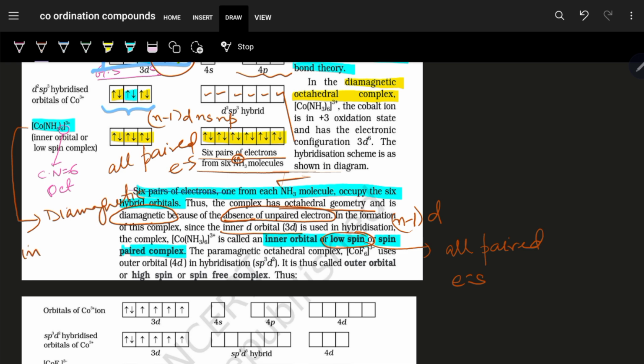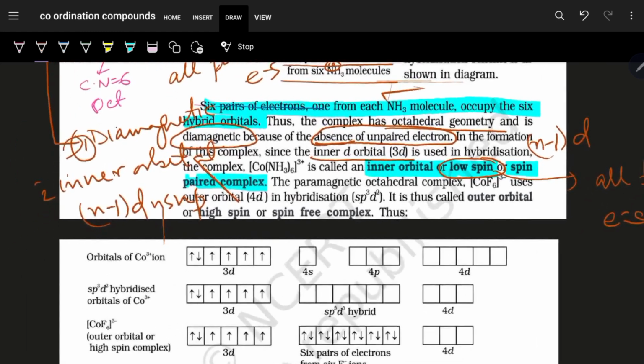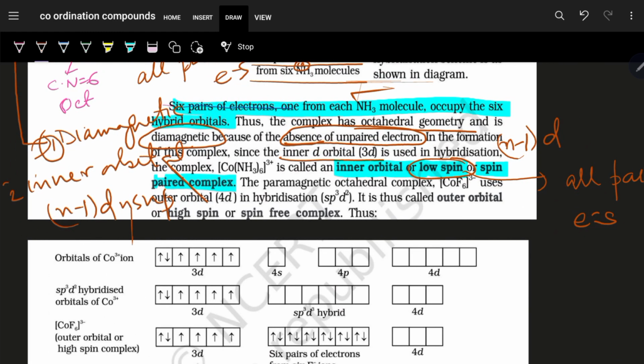It is an inner orbital complex. Why is it an inner orbital complex? It is the (n-1)d orbital that is getting involved in hybridization, along with ns and np. So the hybridization is d2sp3. And the third point is it is a low spin complex. Why? Because it is spin paired.